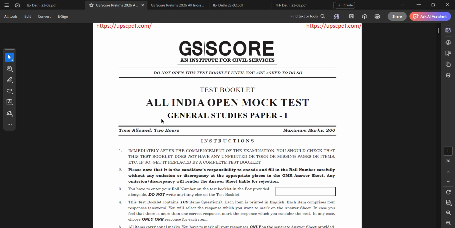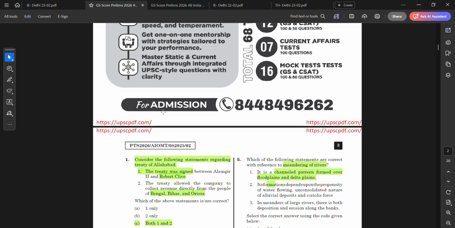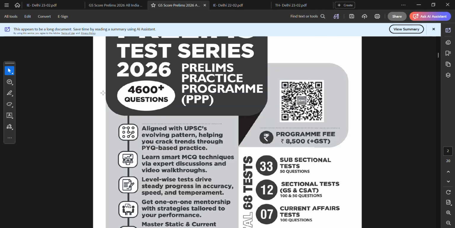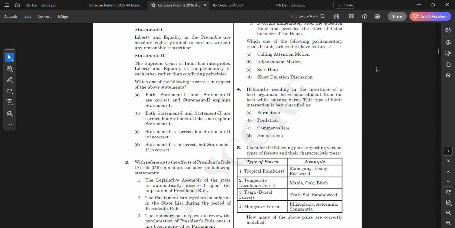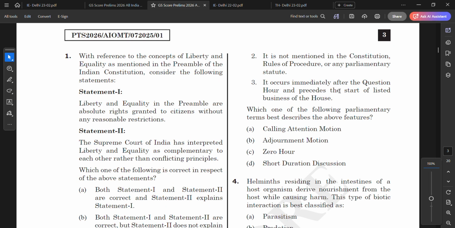Well, so we are going to solve the full length test of GSS score. I think let us start with a new one, because some questions I had already marked there, so that is not a good thing to do. So let us try to solve questions. This session is going to be around 20 to 25 minutes, and we'll try to solve as